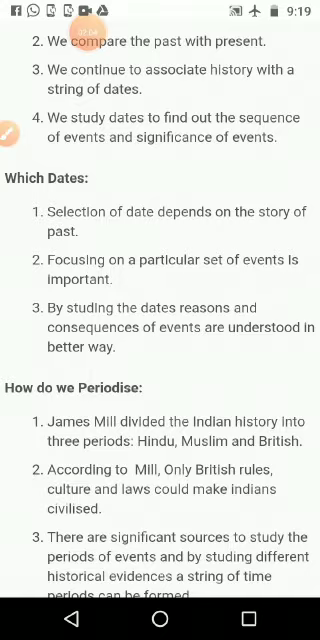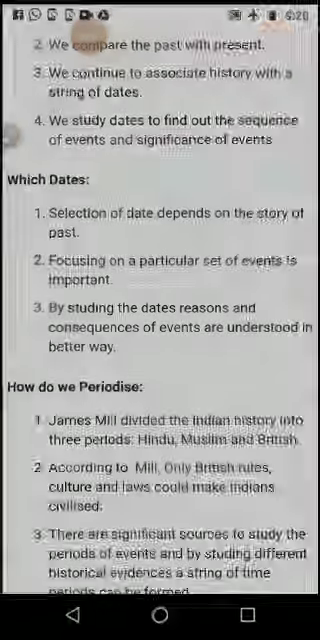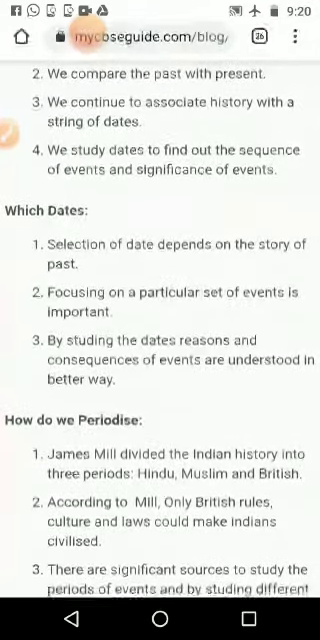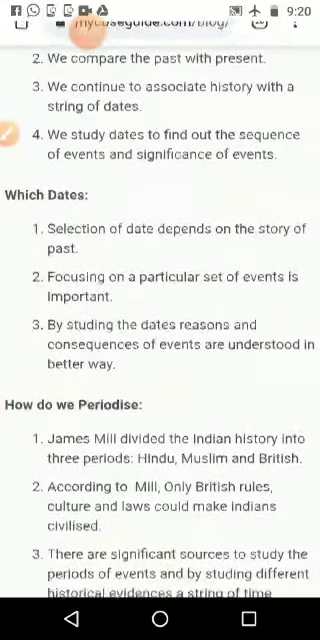If we are making a garland, we keep one thread first, and we attach the flowers to that. Like that, the thread is the history, and the dates we are adding and the events we are adding. We study dates to find out the sequence of events and the significance of events.